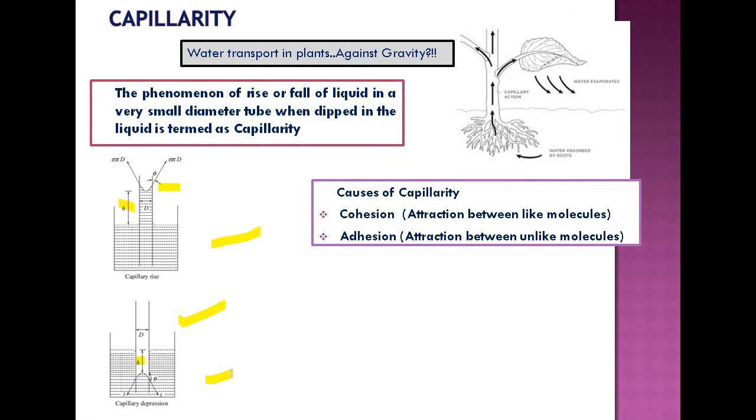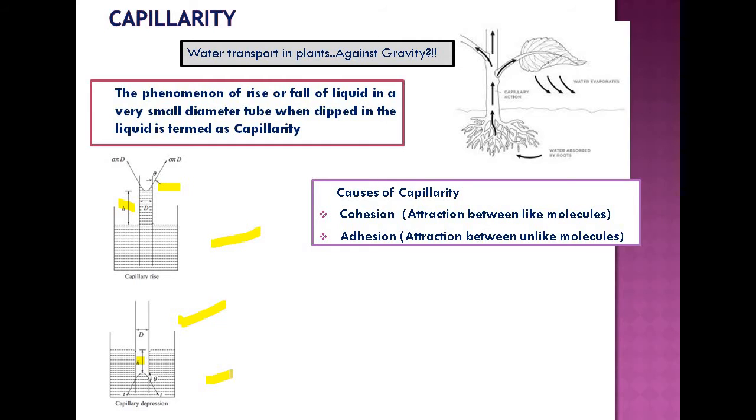Now we will discuss more on capillarity. Why this property of capillarity? That is very important. Model studies of capillary action have been done, and it is proposed that molecular level interaction is responsible for this capillary action. That is cohesion and adhesion. Cohesion, as we have studied in elementary classes, is attraction between like molecules.